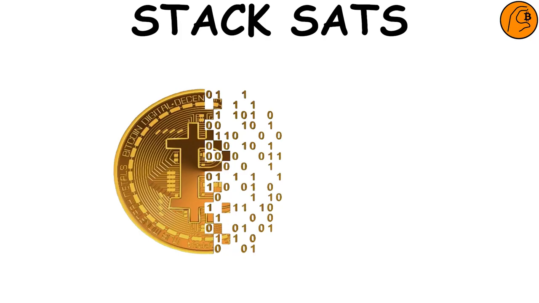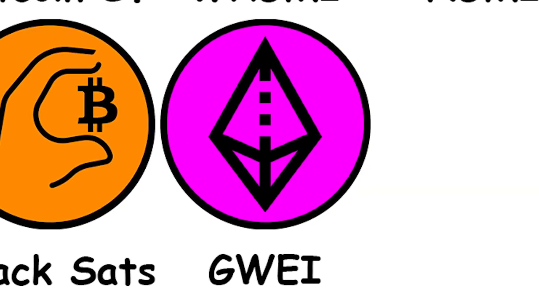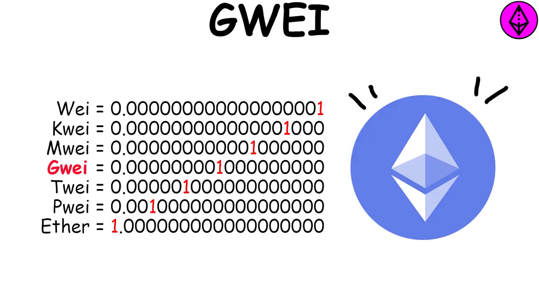Stack sats, short for stacking satoshis, referring to accumulating smaller amounts of Bitcoin. Gwei. It's a denomination of the cryptocurrency Ethereum, the digital coin used in Ethereum blockchain.